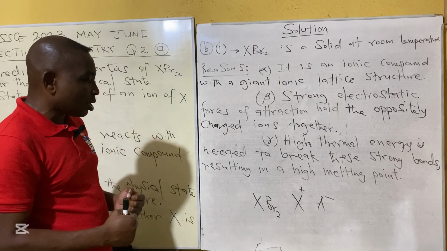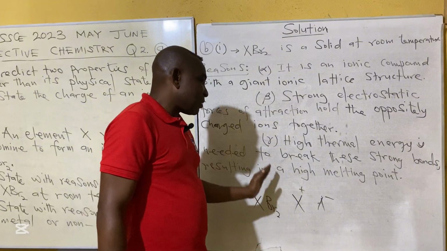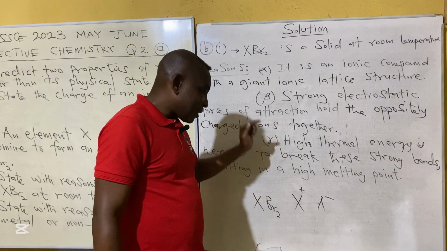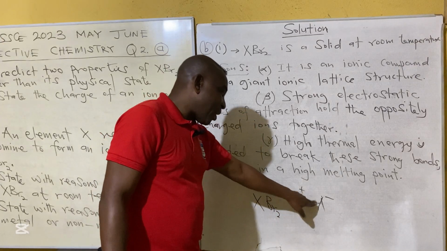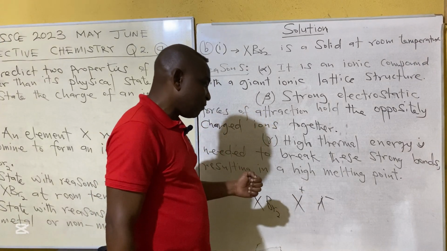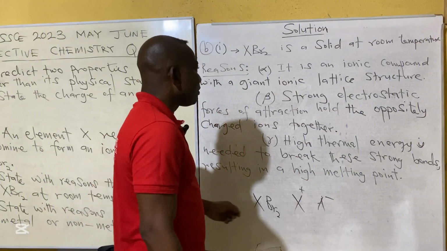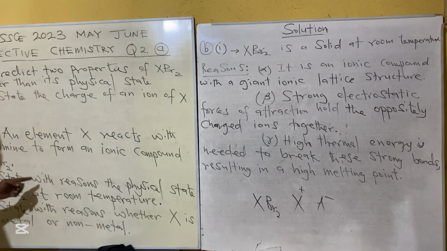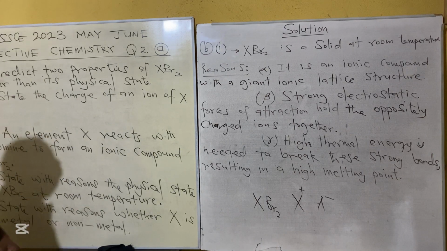It's a very strong bond. The metal transfers electrons to the non-metal, and the metal ends up becoming positively charged, whereas the non-metal that receives the transfer of electrons becomes negatively charged.